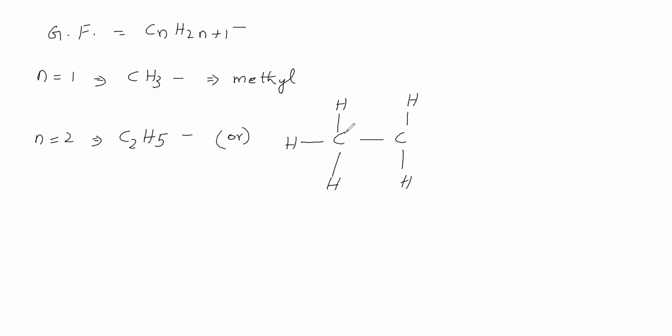Normally, in organic molecules or organic compounds, carbon forms 4 bonds. Normally, carbon is forming how many bonds? 4 bonds.